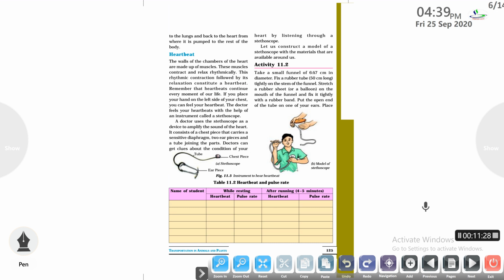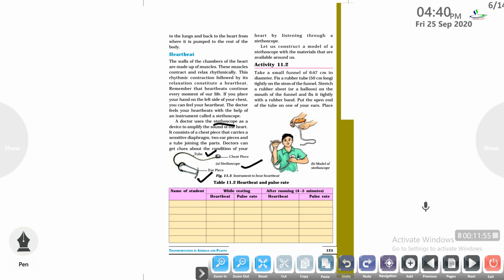Heartbeat: generally the pulse rate, or the number of beats per minute of a particular person, is known as heartbeat. The doctor uses the stethoscope, a device which is used to amplify the sound of the heart. It consists of the chest piece that carries a sensitive diaphragm, two earpieces and a tube joining the parts. Doctors can get clues about the condition of your heart by listening through the stethoscope.